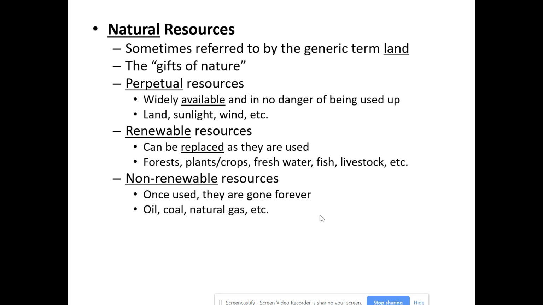The third major category of natural resources are non-renewable. Now, these are ones that, to be quite honest, once they're used, they're gone forever. Oil, coal, natural gas are the most common examples.